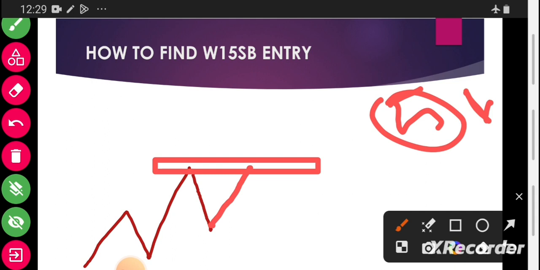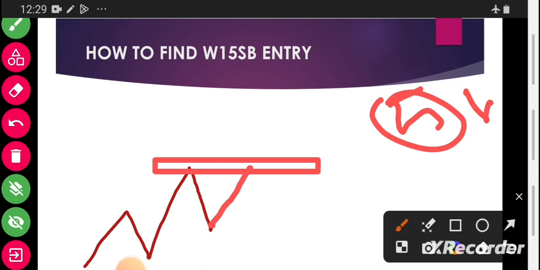We wait for one thing to execute the market. Where are we heading? We are not going to bring the market down. We are taking the market upward. Are you getting the point? We are looking for the buys. So when the market reaches here, we wait for the market to break in 5 minutes or 1 minute. Choose one. 5 minutes or 1 minute. Are you getting the point?